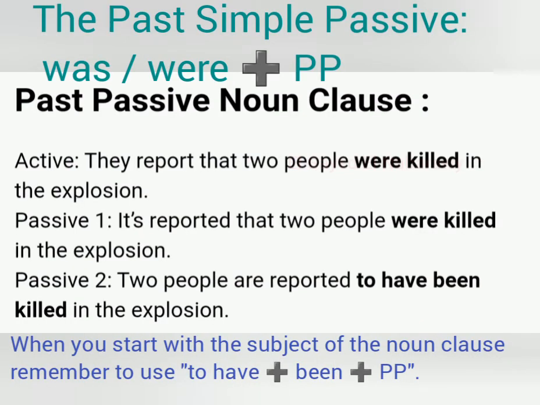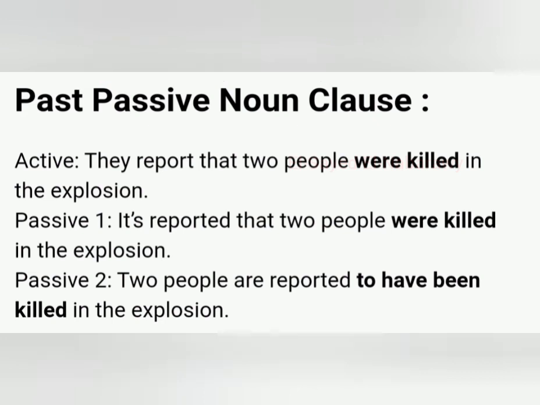Past passive noun clause: was or were plus past participle. They report that two people were killed in the explosion. It's reported that two people were killed in the explosion. Two people are reported to have been killed in the explosion. Here we used what? To have plus been plus past participle. Why? Because we have a past passive noun clause. To have been plus past participle.